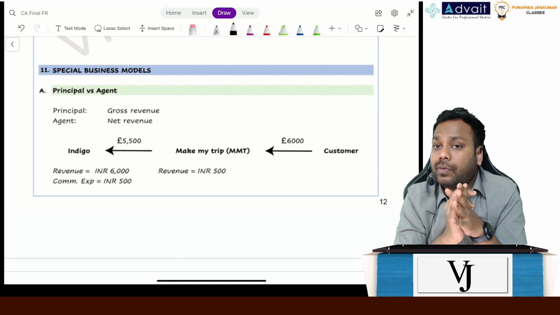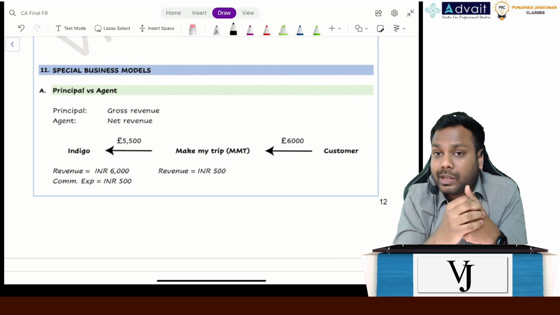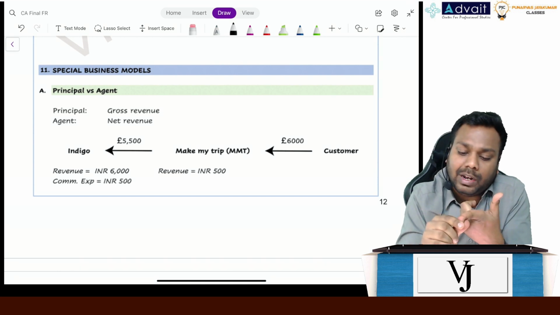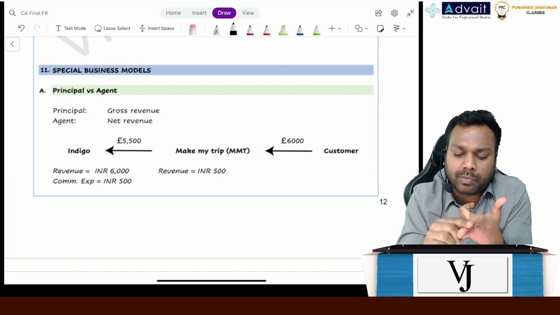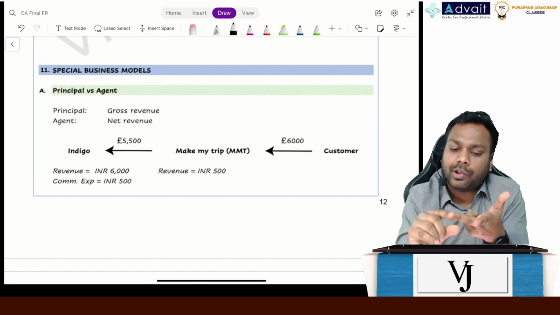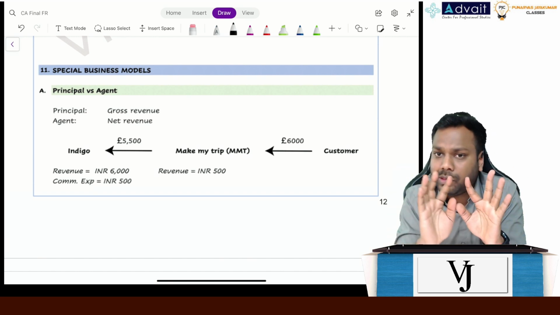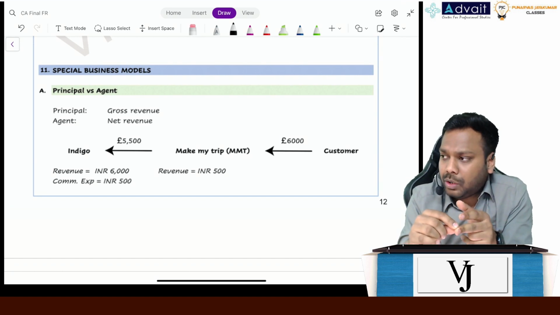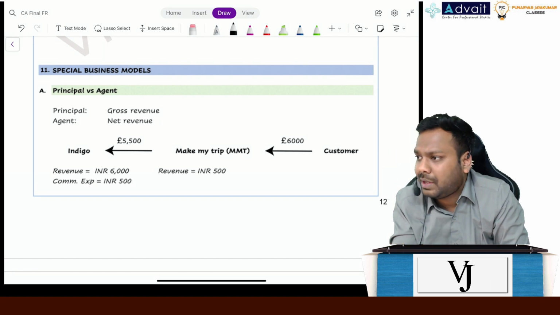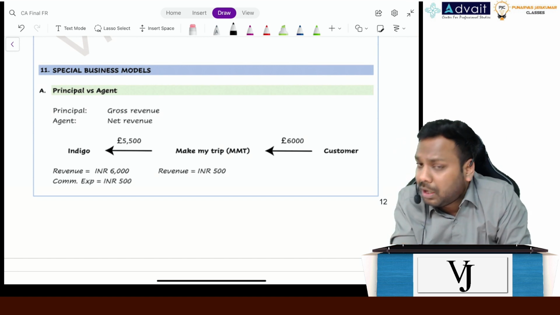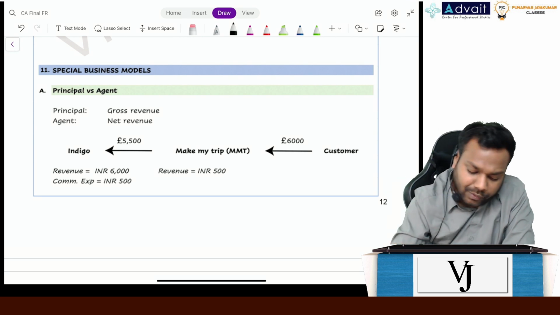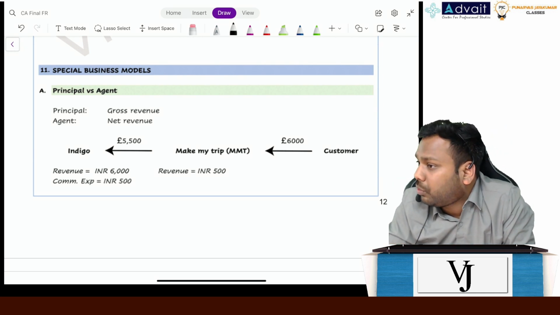Now coming to step number 4, allocation. Ideally we'll do it on the basis of standalone selling price. If that is not available, then adjusted market price or cost plus margin or residual approach. Allocation of discount is generally to all in the ratio of standalone selling price, but if the discount is allocable to a specific performance obligation and there is observable market evidence for that, we'll allocate it to those performance obligations. Step 5 is recognize revenue as and when the PO gets satisfied.